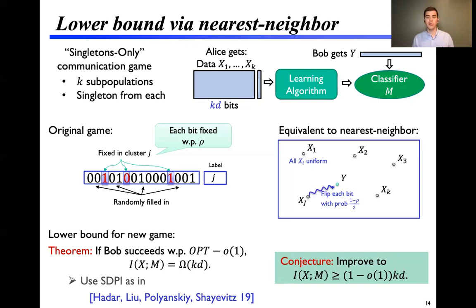We conjecture that our lower bound can be improved to 1 minus little o of 1, which would be the correct constant, which would mean that Alice has to reveal almost all the information about her singletons as the error goes to 0, a qualitatively stronger statement.